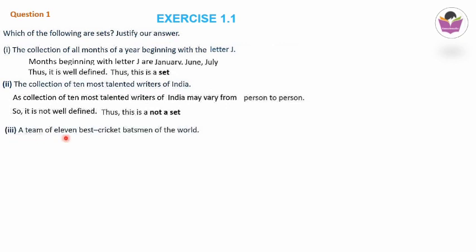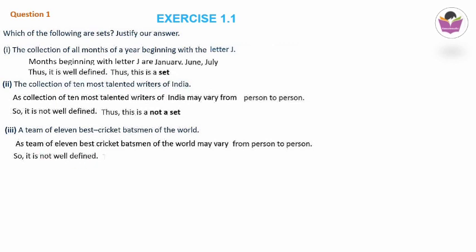Third one, a team of 11 best cricket batsmen of the world. So this also we have discussed during explanation of the sets. Here, best cricket batsmen, this also will change from person to person. As a team of 11 best cricket batsmen of the world may vary from person to person, it is not well defined. Because of that, it is not a set.